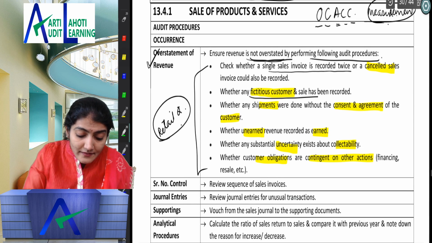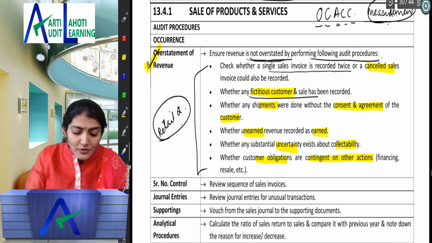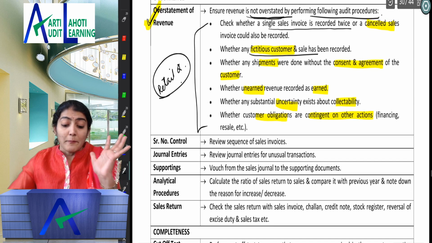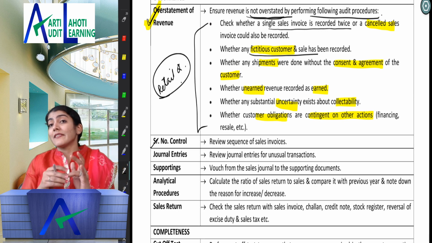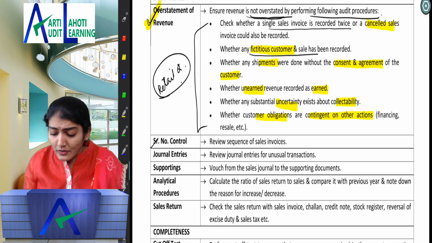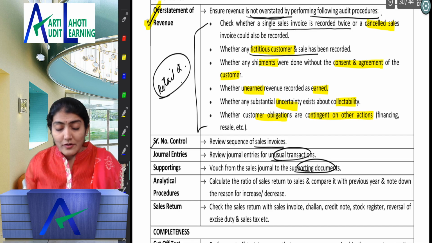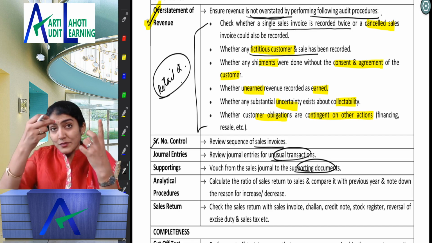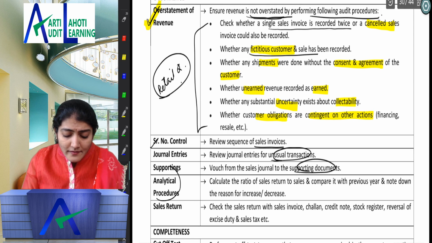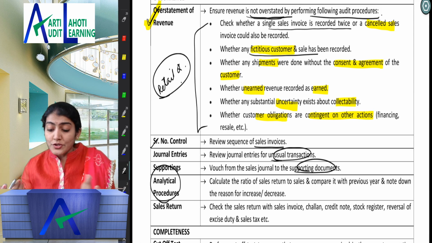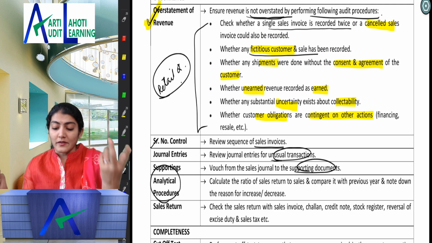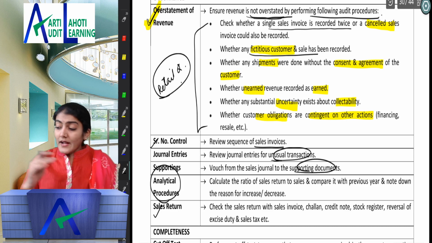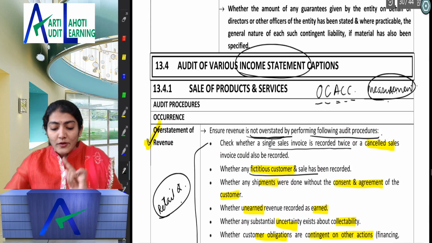Then for the occurrence, what are the other points apart from the overstatement of revenue, which could be a retail question? Serial number control, very important. Then journal entries, supporting analytical procedures and the sales return. Review the sequence of the sales invoices, any unusual transactions, supporting documents, that is the goods outward note, related to debtors only. You can always write a point regarding analytical procedures: ratio of sales return to sales, compare with the previous year, and note down the reason for the increase or decrease in the sales return. So that is the occurrence of the sale of products and services.